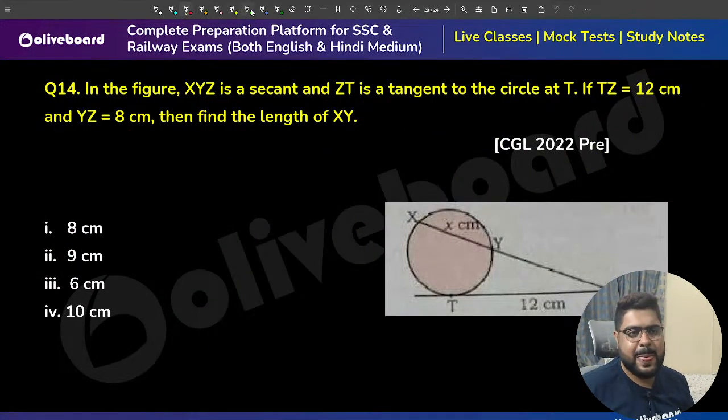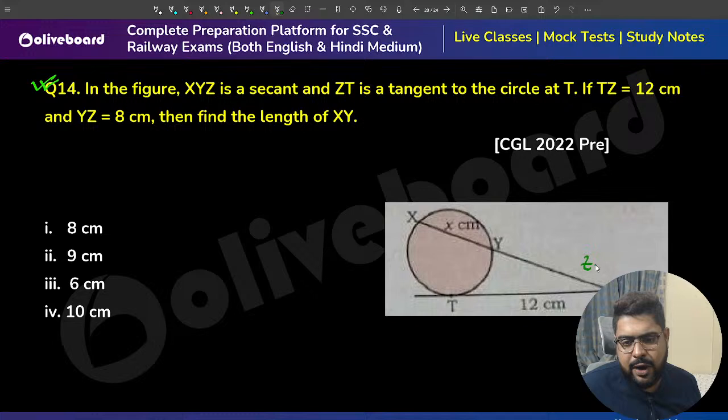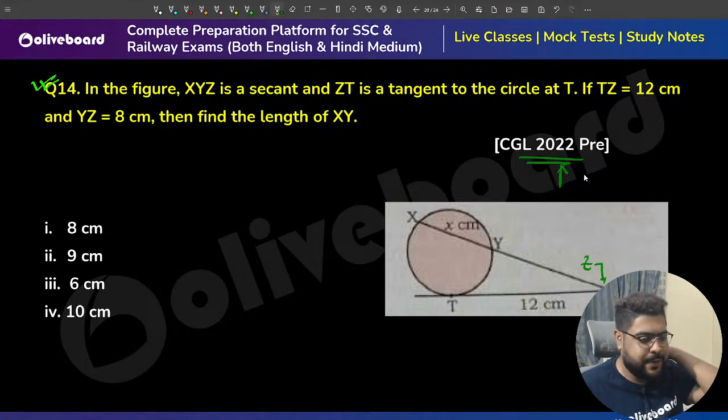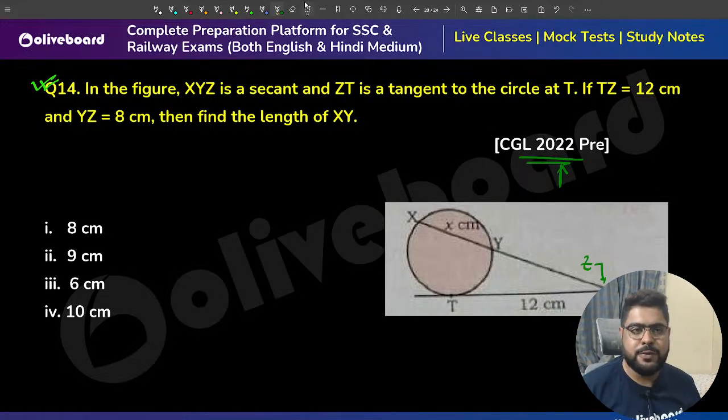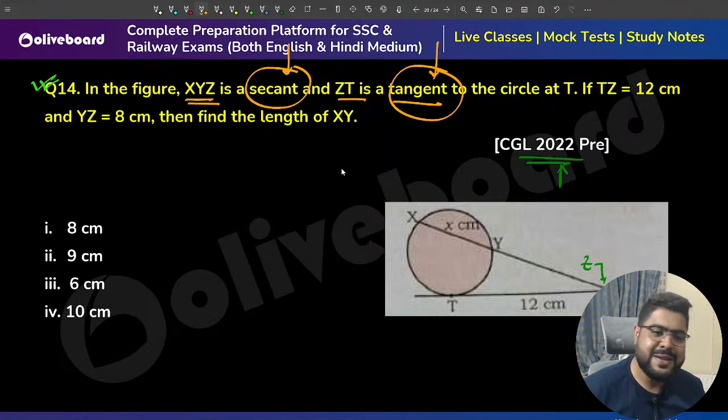That's the big deal. Acha, I have seen that this question, this point is actually given as Z. You guys might not be able to see this. This point was given as Z. CGL question PYQ 2022. XYZ is a secant, ZT is a tangent. Whenever you see there is a secant and a tangent, what do you do? Sir, there is a